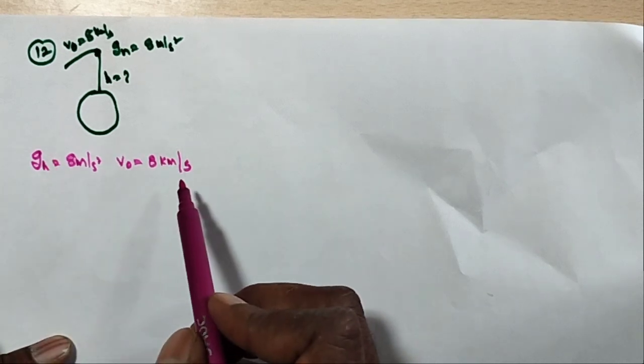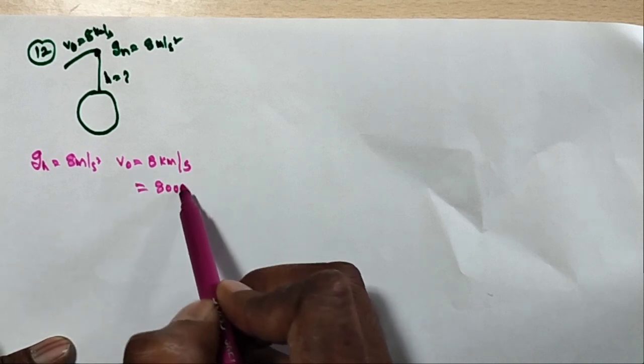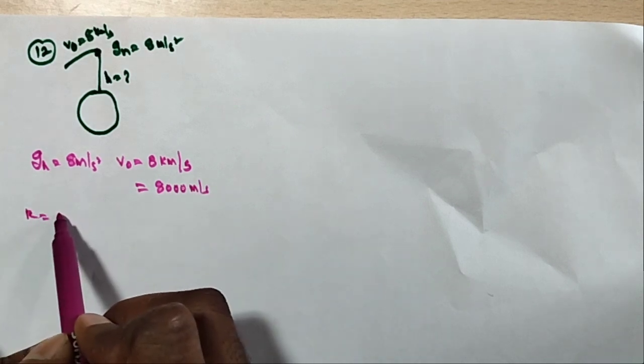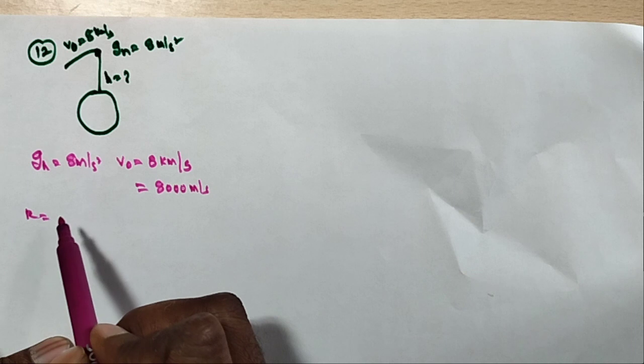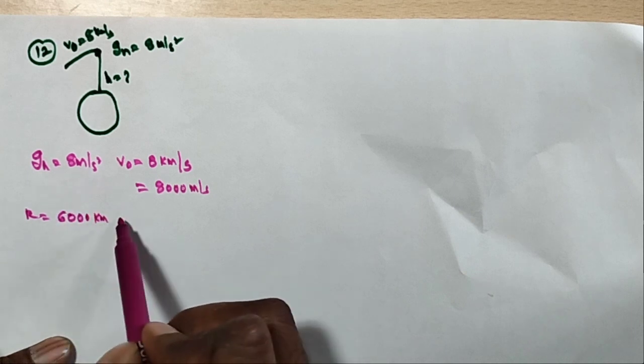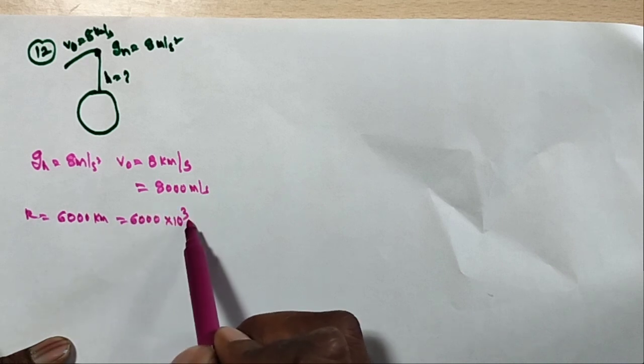Converting 8 kilometers to meters, 8000 meter per second. In the textbook the R value is given as 6000 kilometers, so taking 6000 into 10 cube meters.